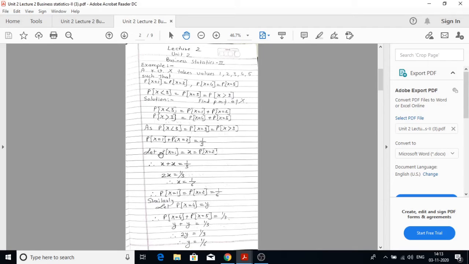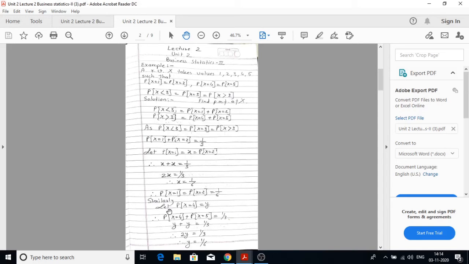So let probability x is equal to 1 is equal to x, which is equal to probability x is equal to 2. So x plus x is equal to 1 by 3. So we can say that 2x is equal to 1 by 3. So therefore x is equal to 1 by 6. Therefore probability x is equal to 1 is equal to probability x is equal to 2 is equal to 1 by 6.